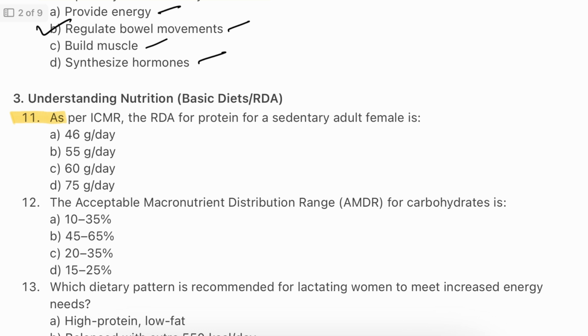Question number 11. As per ICMR, the RDA for protein for sedentary adult female is 46 grams per day, 55 grams per day, 60 grams per day, 75 grams per day. The answer will be A. 46 grams per day. According to ICMR, the Indian Council of Medical Research recommends that the sedentary adult female consumes about 46 grams of protein daily. This level ensures that the body has enough amino acids for maintenance, repair, and metabolic functions without placing undue strain on metabolic processes.